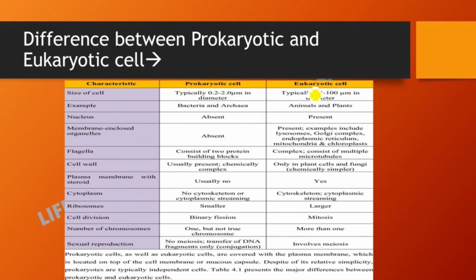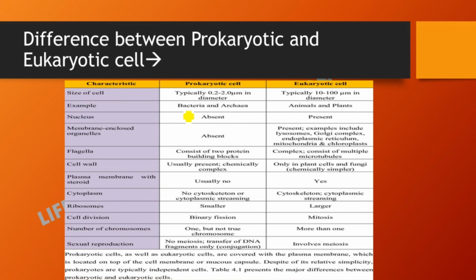Nucleus is absent in prokaryotic cell and present in eukaryotic cell. Then comes the membrane enclosed organelles. Okay, so organelles which have a membrane. In prokaryotic cell, membrane enclosed organelles are absent, whereas in eukaryotic cell, membrane bound organelles are present.